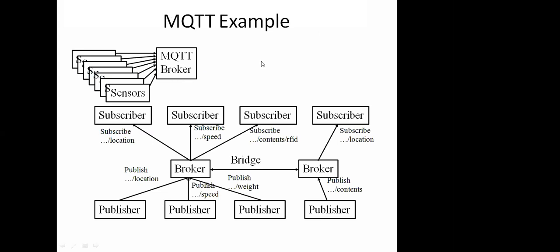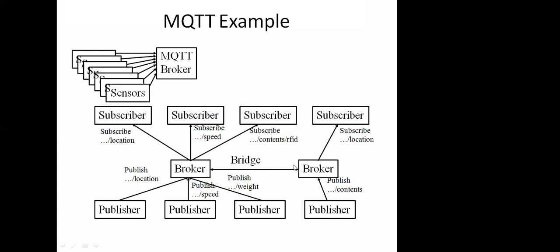So it's a typical example of an MQTT broker. There are multiple sensors that are going to publish their data on the MQTT broker. For example, at the bottom part we have 4 publishers. The first publisher is publishing their location, the second sensor or publisher is publishing their speed, the third is publishing weight, and the fourth one is publishing the content.